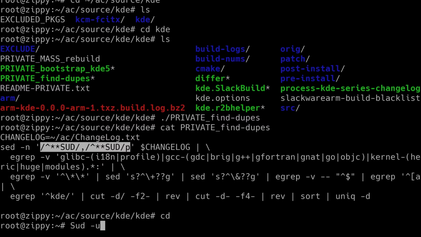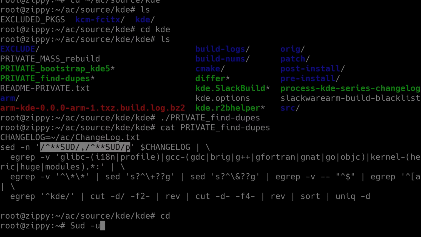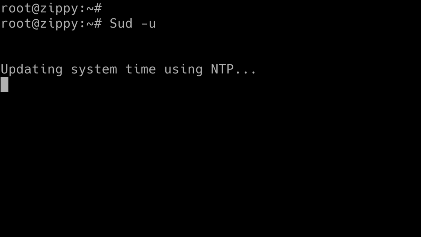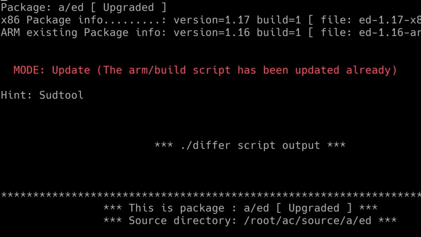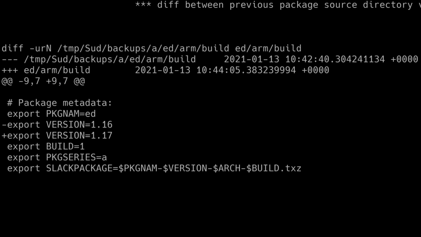Remember in the previous episodes, the Slackware ARM build system is an overlay to the x86. So I do need the ARM tree and I need the x86 tree. So I've already done that. I'm going to run the update tool now, and it'll start processing that batch that you've seen. So here there's nothing to do.